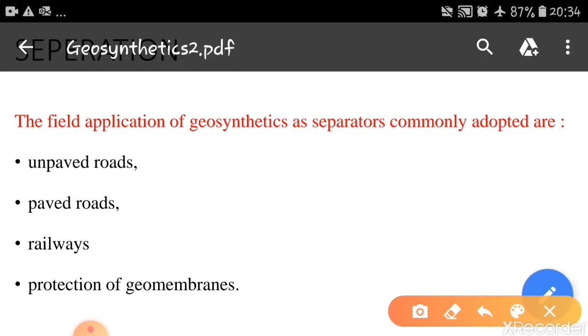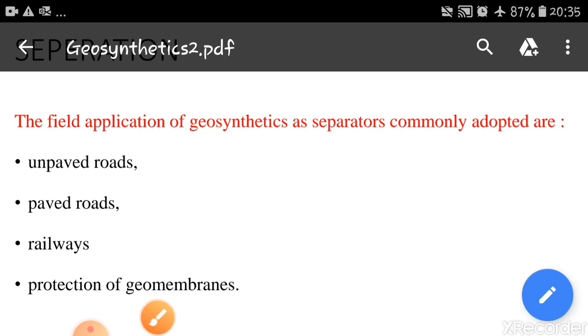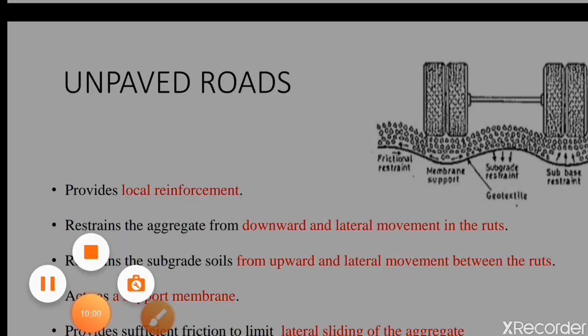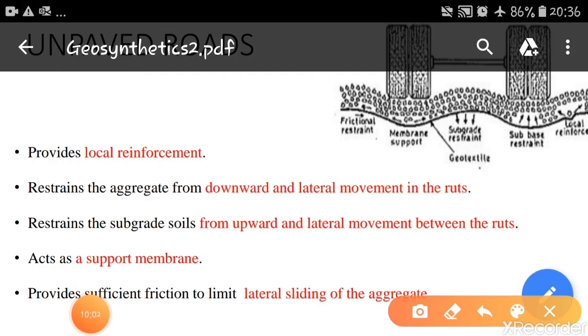As for the field applications of geosynthetics as separators, they are commonly adopted in unpaved roads. They are also adopted in paved roads, in railways, and to protect geomembranes. These are the various field applications of separation. The use of geosynthetics for unpaved roads is a well-established and the most common application.